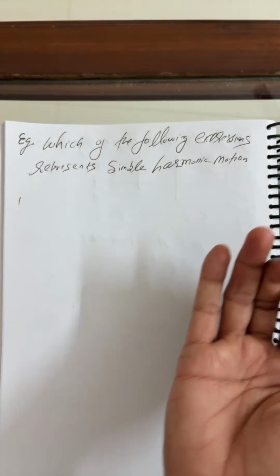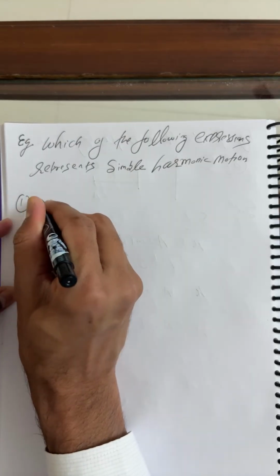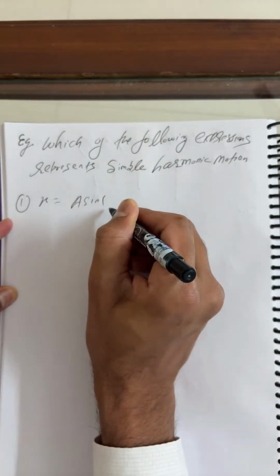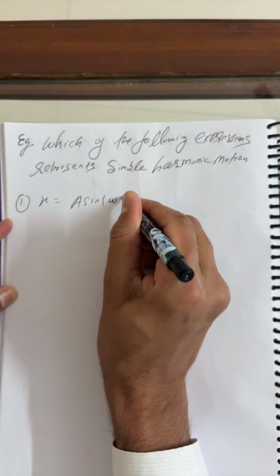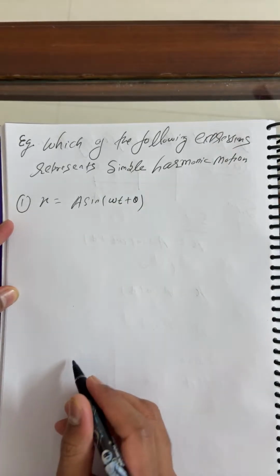Now I can see option first. This is more than one correct. Just keep in your mind. Initially I'm considering x equals A sine omega t plus phi, right?